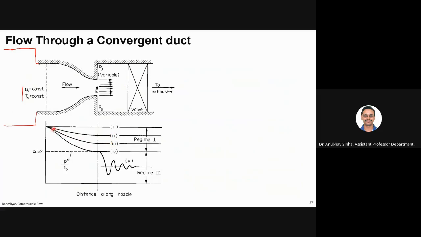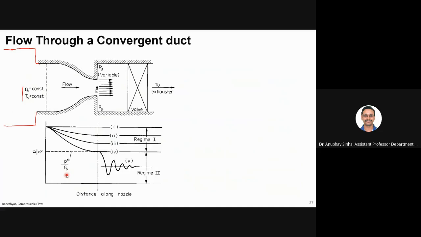Now, after some time, suppose I keep my pressure very low, lower than this limit, which is P star by P naught. What is that? Anyone can tell me what star stands for? Critical pressure.